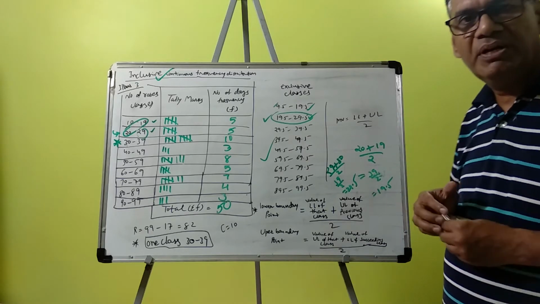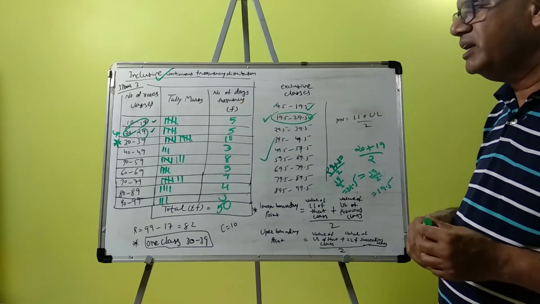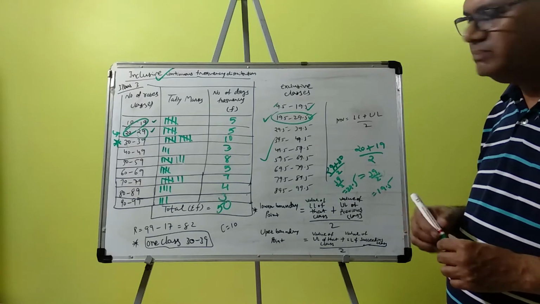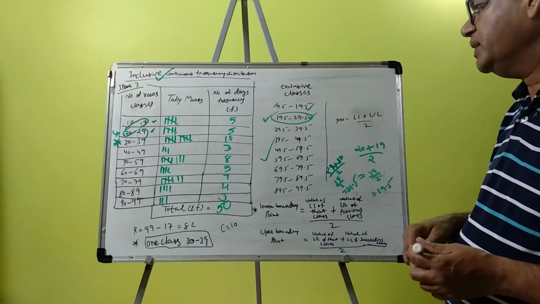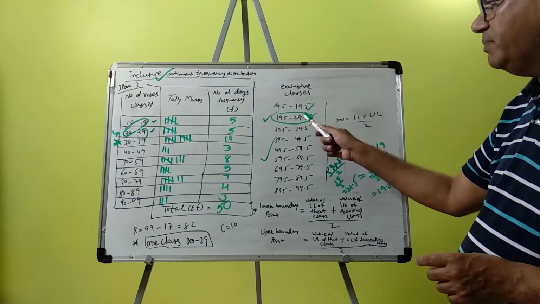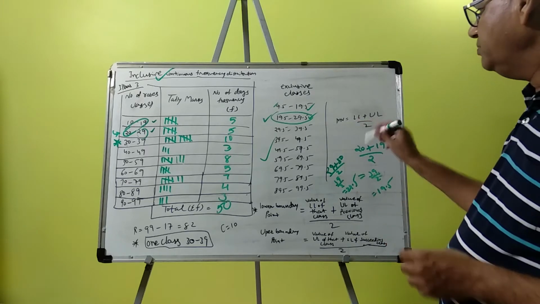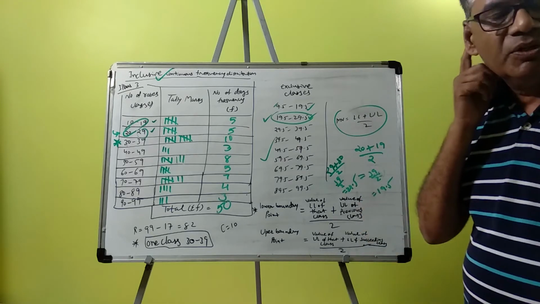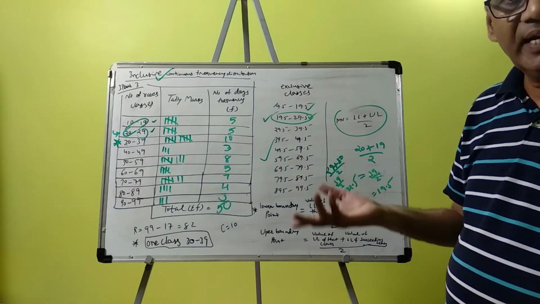If you want to calculate the mid value of the class, it is the lower limit plus the upper limit divided by 2: 10 plus 19 divided by 2, 20 plus 29 divided by 2. Here also you can get the value: 19.5 plus 29.5 divided by 2. So the mid value is the lower limit plus the upper limit divided by 2. Like this, in a continuous frequency distribution, inclusive or exclusive classes, we can calculate it.